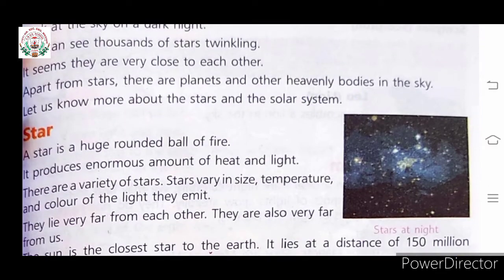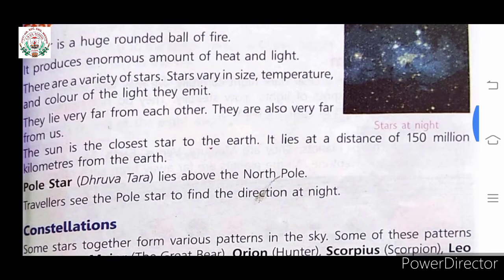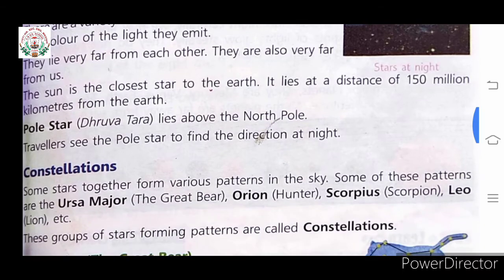In this chapter, we discussed the stars. What are stars, children? A star is a huge rounded ball of fire. It produces an enormous amount of heat and light, and stars lie very far from each other. The Pole Star lies above the North Pole. You can see this Pole Star in the north. Travelers use the Pole Star to find the direction at night.